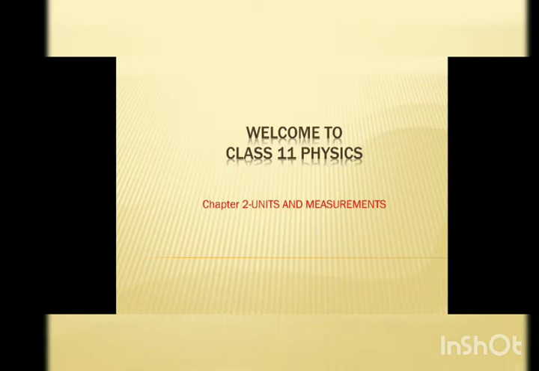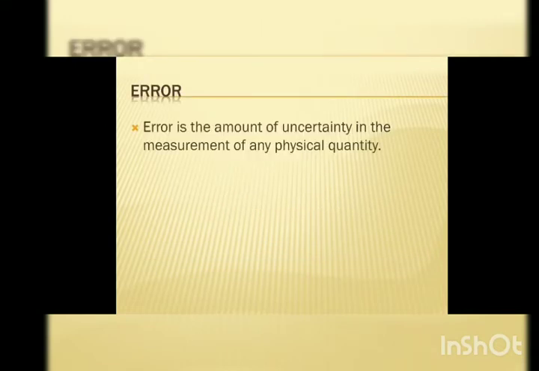Children, as we discussed in our introductory video, today we are going to discuss error. So what do you mean by error? Error is the amount of uncertainty in the measurement of any physical quantity. Whenever we measure any physical quantity or do any calculations, there is a chance of error. We will always end up with error. The amount of uncertainty in that measurement or calculation is known as error.